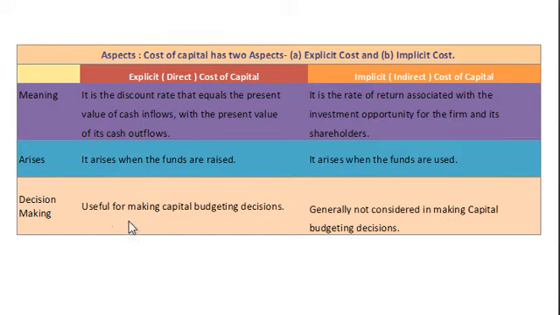Explicit cost of capital is useful for making capital budgeting decisions, because normally we have seen in capital budgeting decisions the discount rates are used to equate the cash inflows and cash outflows, whereas implicit cost is not considered in making capital budgeting decisions.